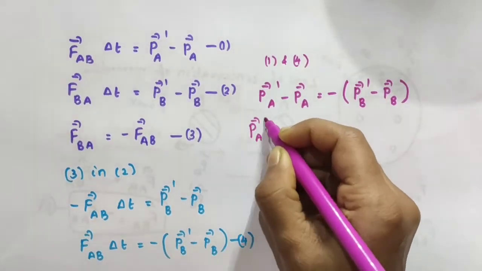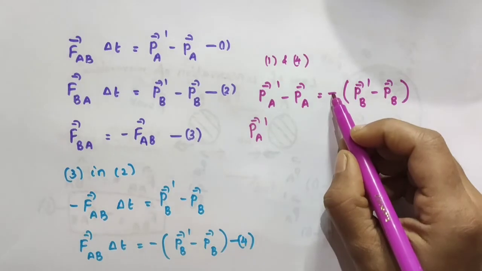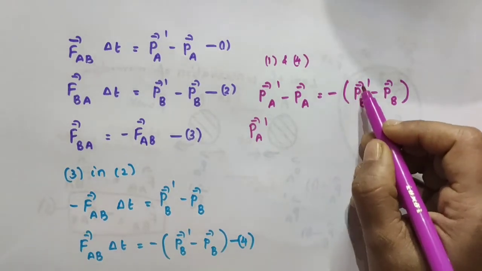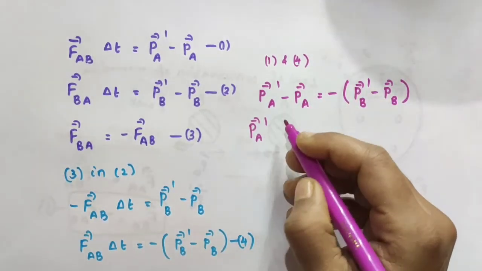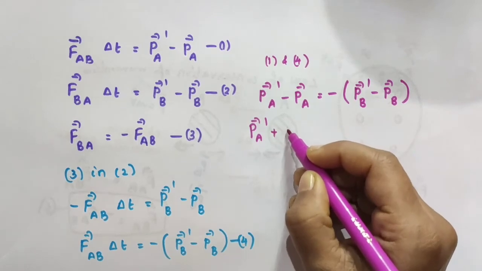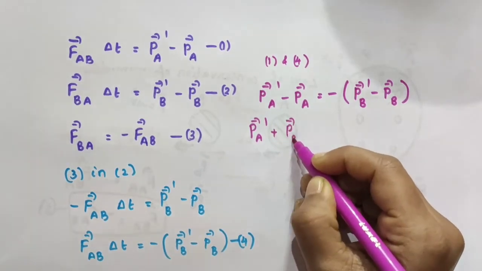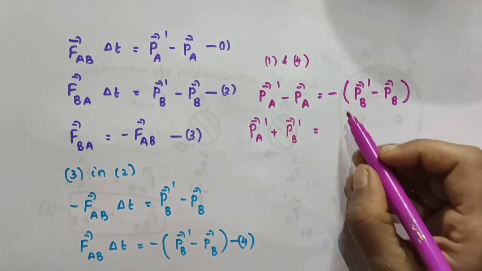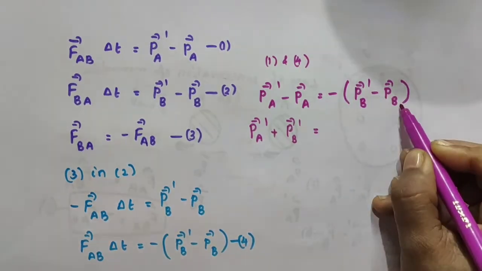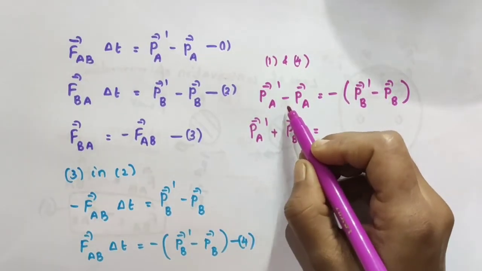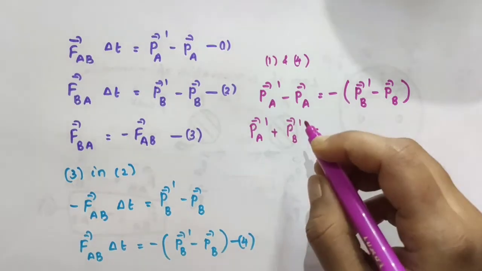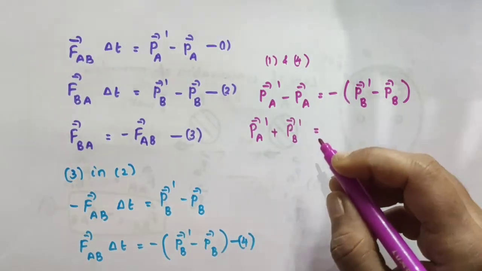Alright, so this becomes vector PA dash, then minus vector PB dash, and I am taking this to this side of the equation, so that becomes plus vector PB dash equal to minus into minus plus vector PB here. Then I am taking this minus vector PA to this side, so that becomes plus vector PA.